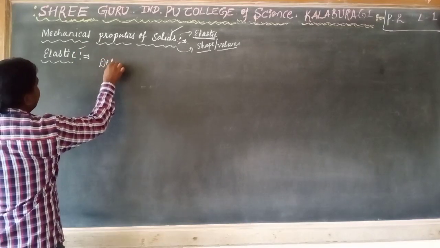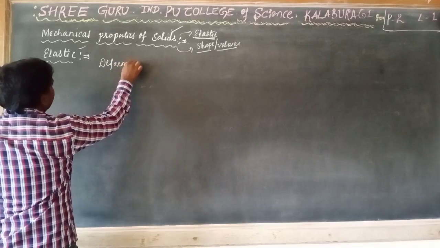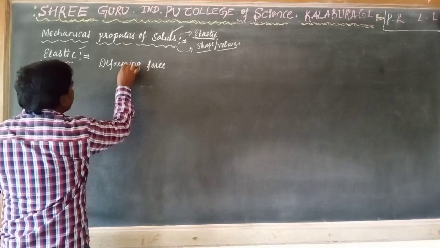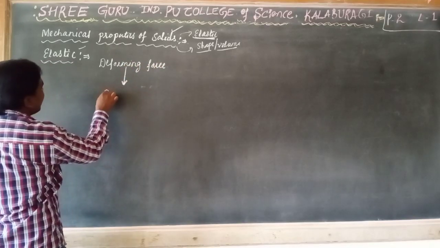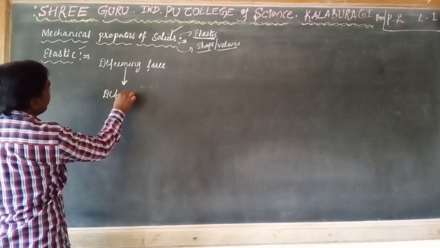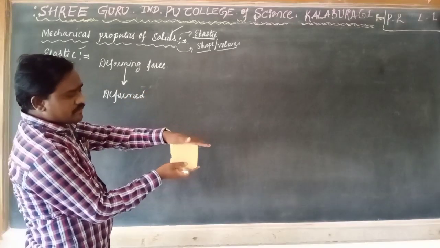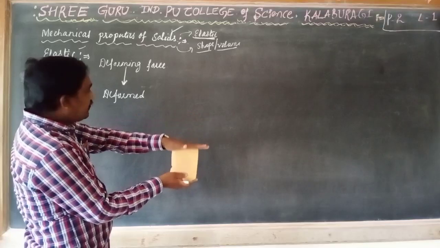Here we are applying a deforming force. This deforming force causes the body to get deformed. The body changes its shape. After applying a force, the body shape is going to change. Deformed.